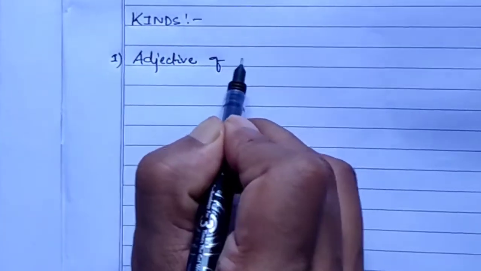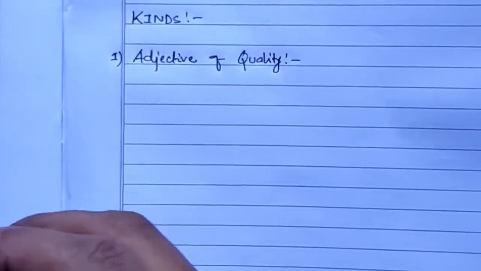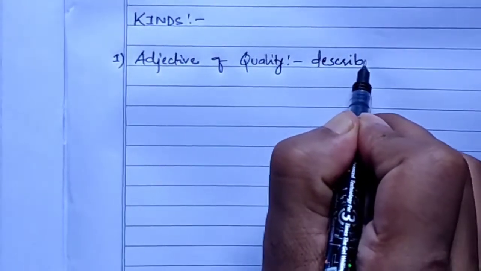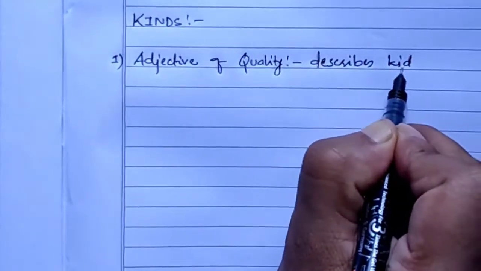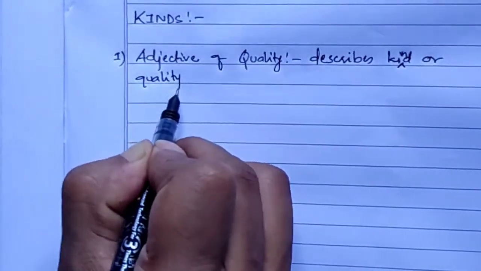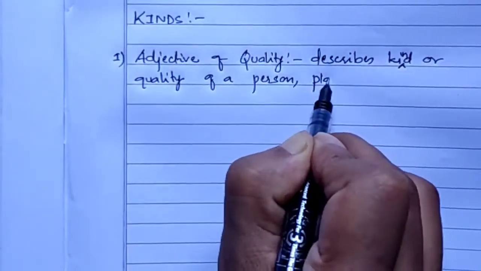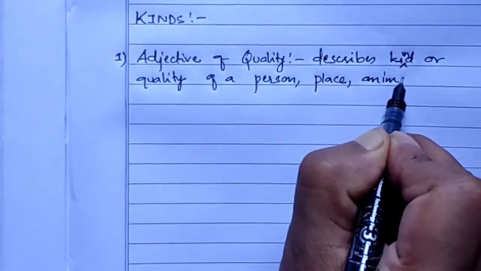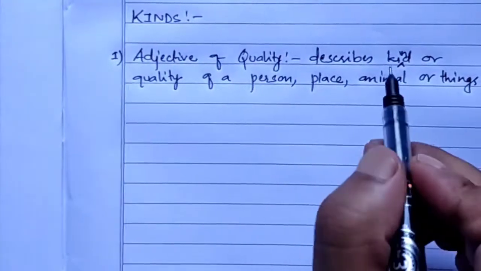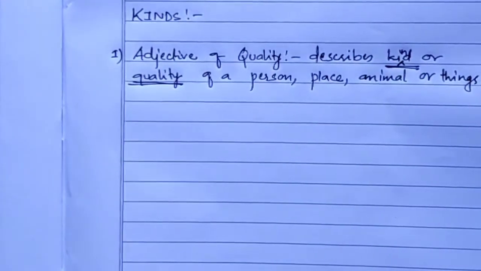Adjective of quality describes the kind or quality of a person, place, animal or thing. That means a noun only. Kind, K-I-N-D, or quality of a person, place, animal or thing.